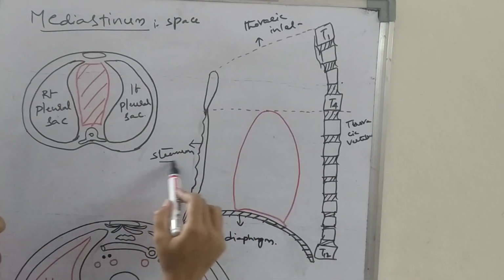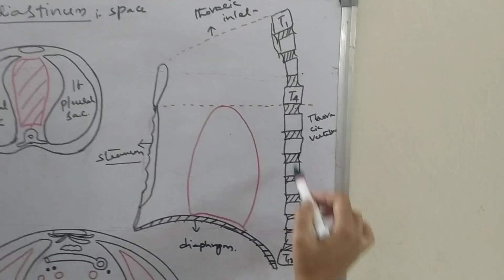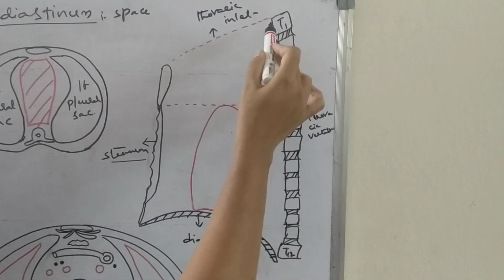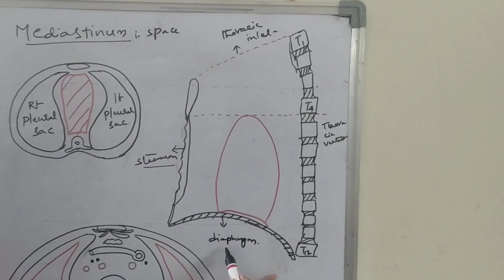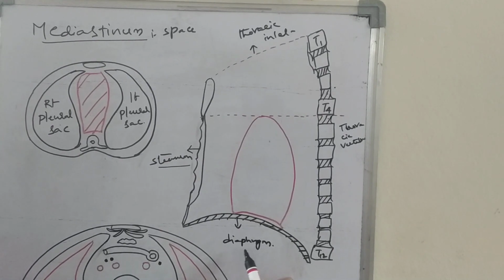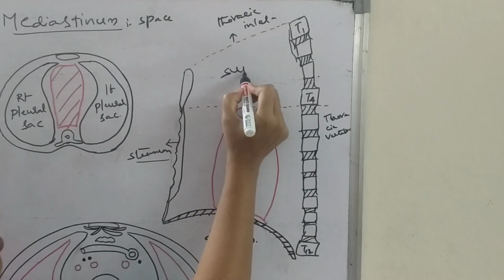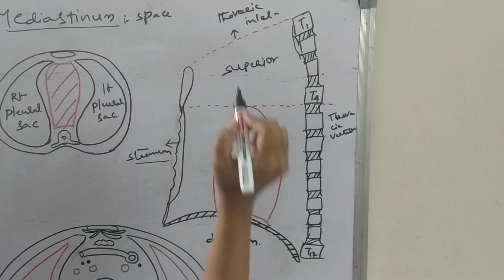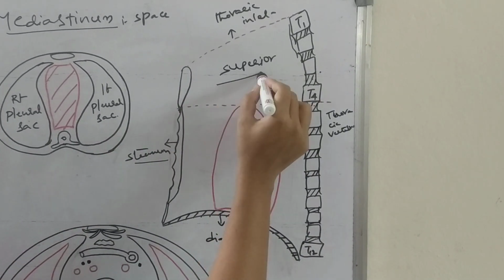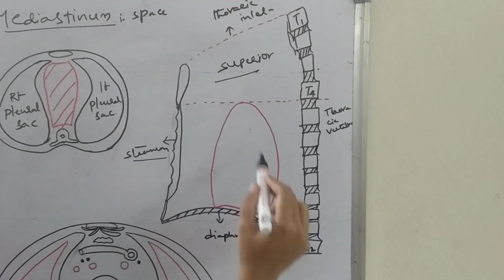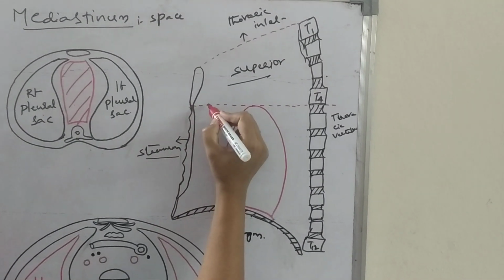So anteriorly we will have the sternum, posteriorly the 12 thoracic vertebrae along with the intervertebral discs and anterior longitudinal ligament which connects all the vertebrae, above the thoracic inlet and below the diaphragm. These are the boundaries of the mediastinum. The mediastinum is again divided into the superior mediastinum and the inferior mediastinum by an imaginary horizontal line.